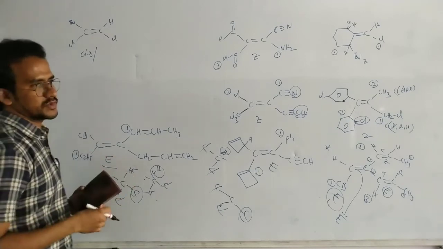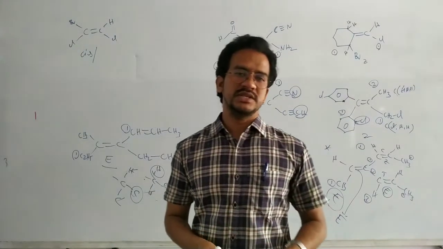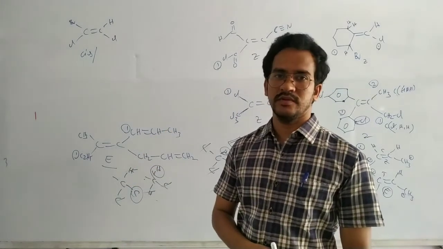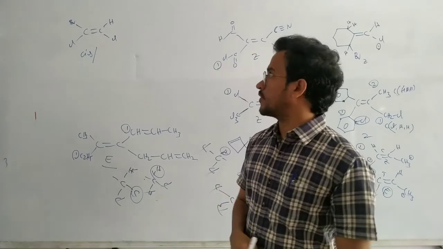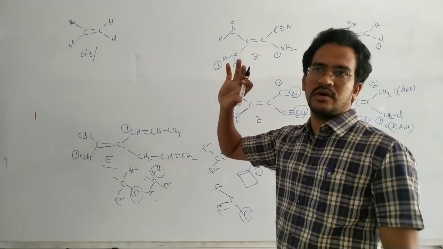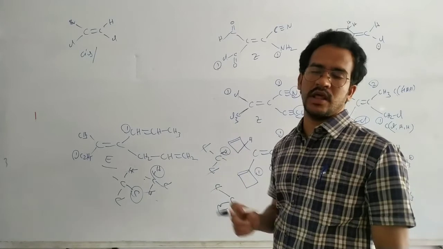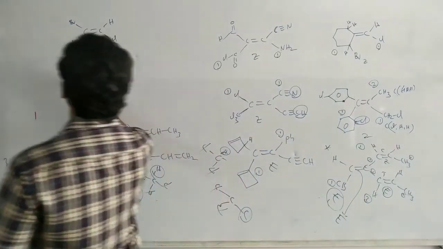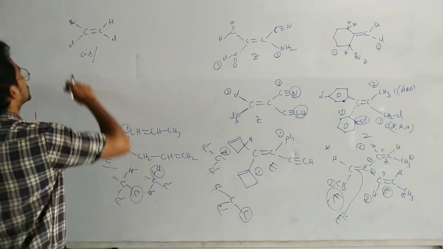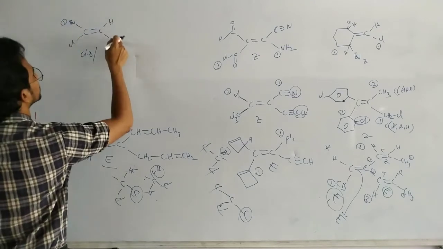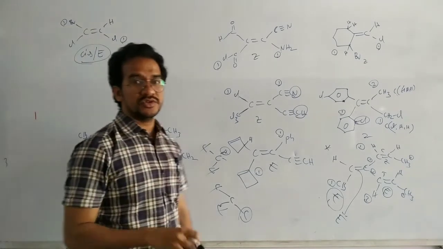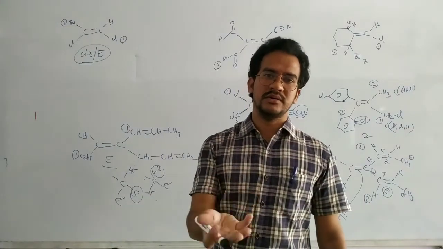Now we can give the EZ system also. Actually, for cis and trans isomers we can give the EZ nomenclature also. But when groups are completely different, we cannot give the cis trans naming, we can only give the EZ naming. Here for this compound, chlorine, chlorine same side, cis. For this compound, we can give the EZ system also. That means chlorine and bromine, higher atomic number is bromine; hydrogen and chlorine, chlorine is higher. Higher priority groups on the opposite side, E isomer. So cis isomer may be E or Z.